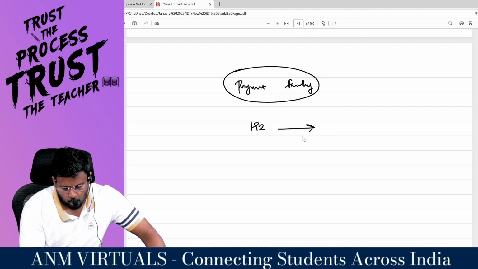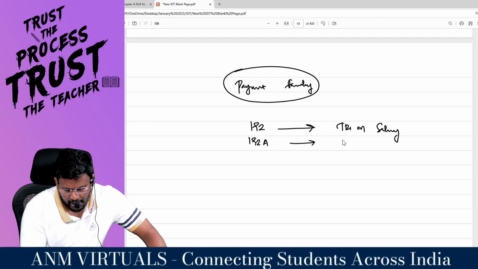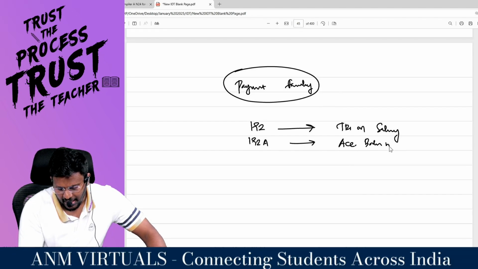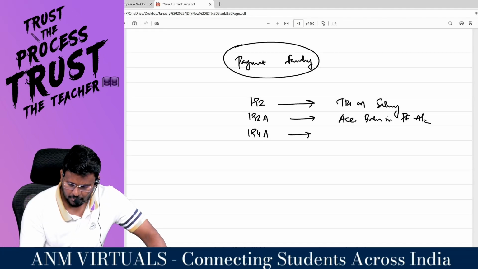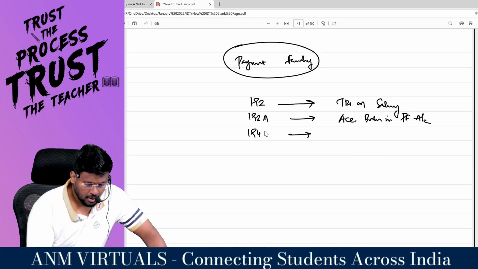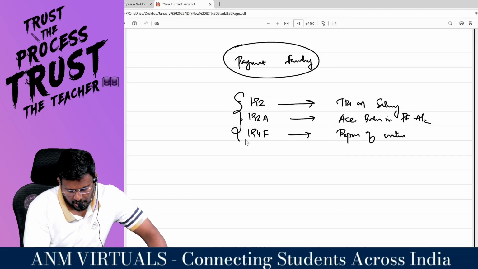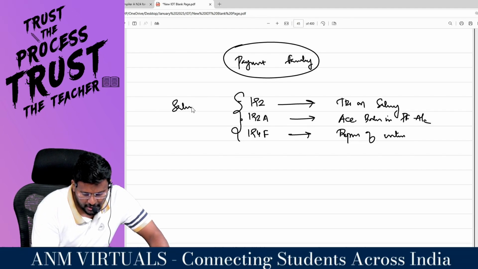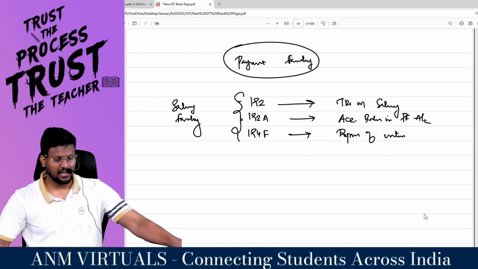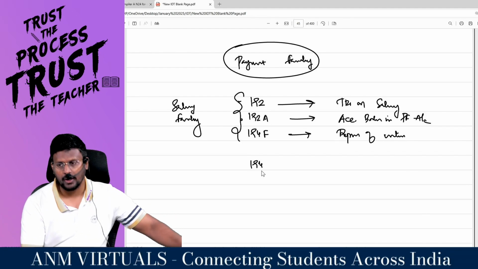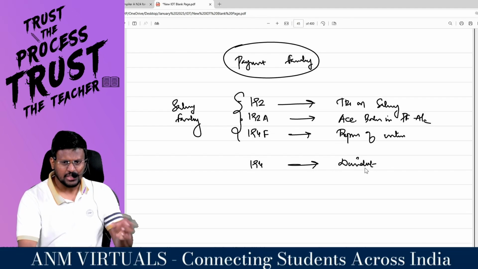What is the first payment family member? 192. What is 192? TDS on salary. What is 192A? Accumulated balance in provident fund account. What is 194F? Repurchase of units. These 3 things are the salary family. Next, the fourth section, 194. What is 194? Dividend. D stands for dividend.